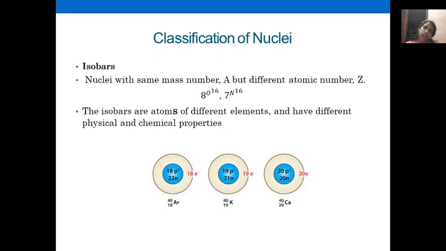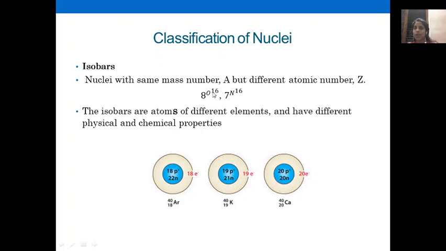Let's see another classification of nuclei, isobars. So what are isobars? Isobars are nuclei with the same mass number but different atomic number. Just a reverse of isotope. Same mass number, different atomic number. Examples, oxygen and nitrogen. Oxygen has atomic number 8, nitrogen has atomic number 7.